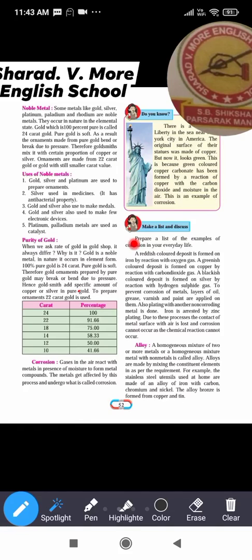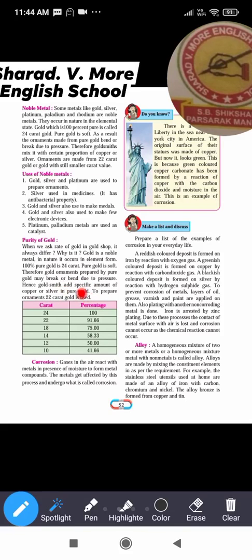Purity of gold. We ask the rate of gold in the gold shop, and it always refers to purity. Why is it? Gold is a noble metal. In nature, it occurs in elemental form. 100% pure gold is 24 carat. Pure gold is soft. Therefore, gold ornaments prepared from pure gold may break or bend due to pressure.